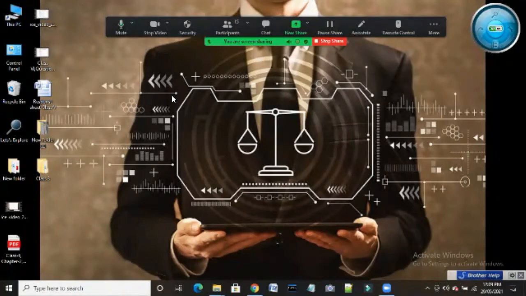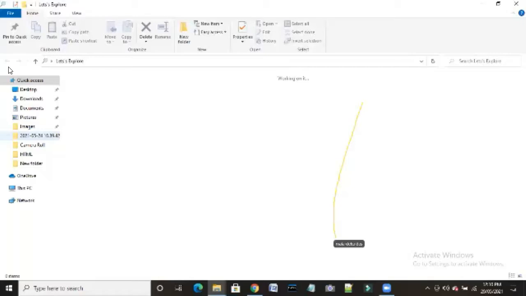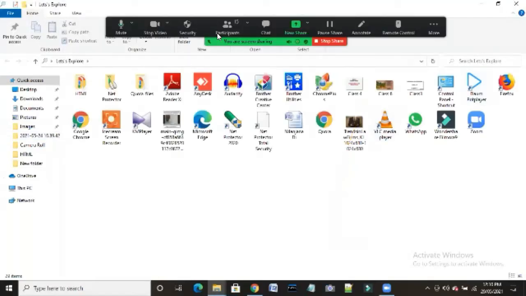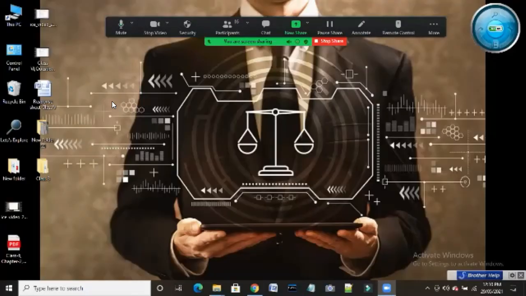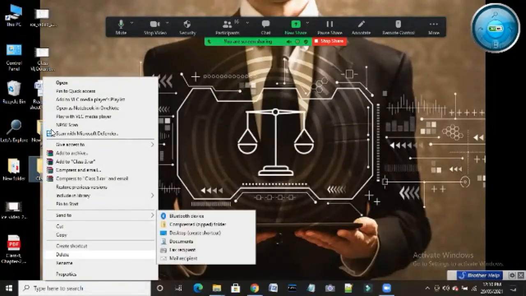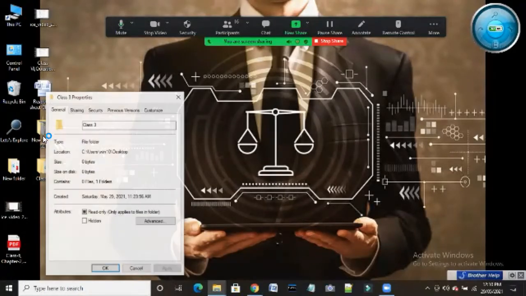Then you will see show the desktop icon. You can see the desktop icon here, small. If I want to open this one, I can open this one and see there are so many folders. Then you will see show the desktop, hiding desktop icons. Suppose this one, now I want to hide this one. What I will do, I'll go to the properties. I'll hide. You see, hidden, you can see on the screen, hidden. Hidden means hide this one.